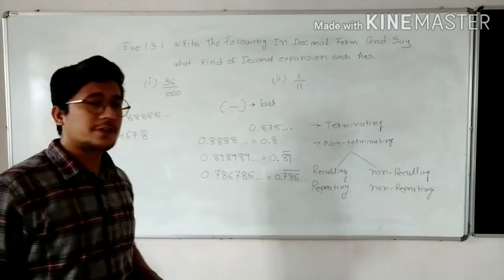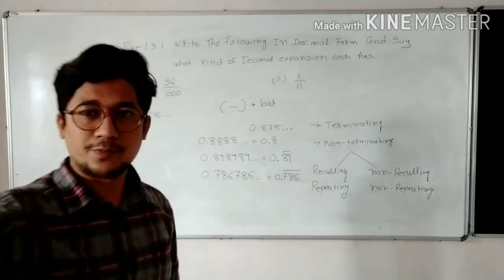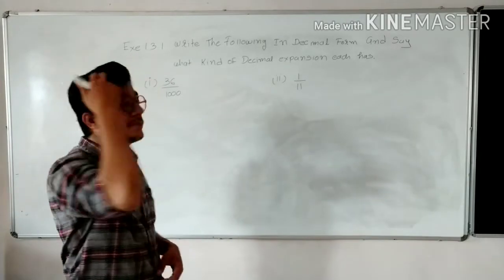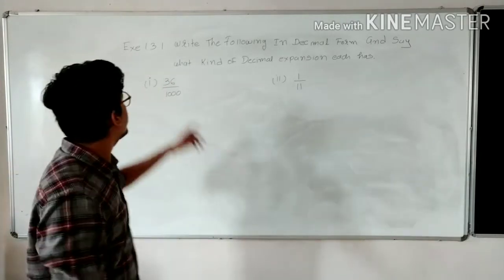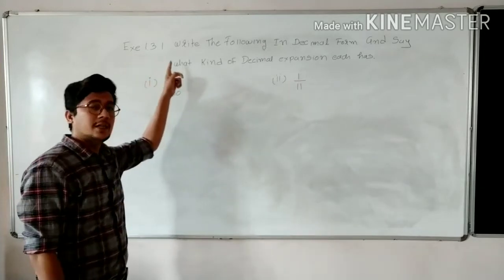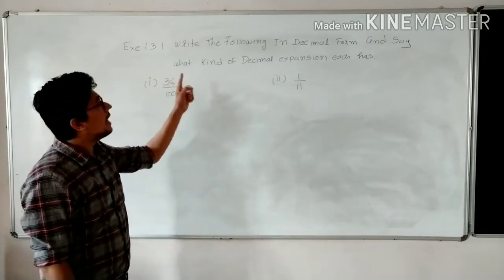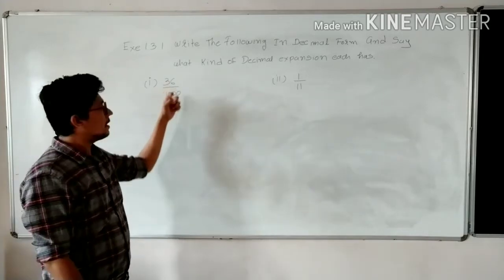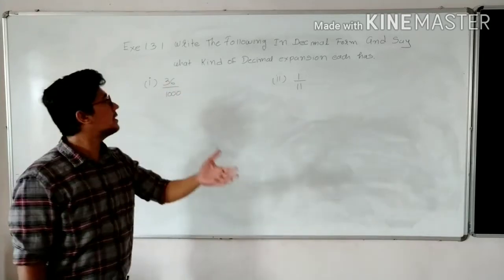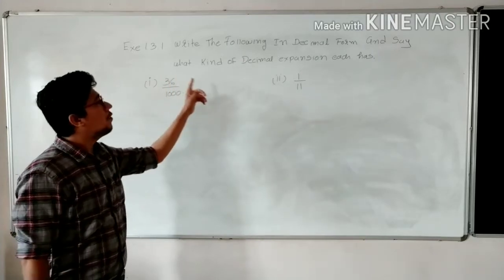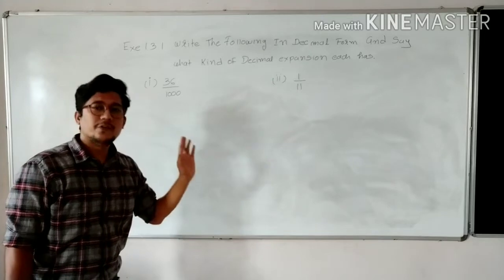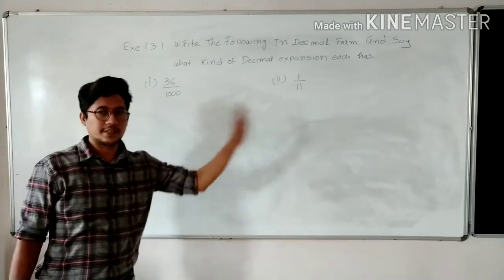Now we will start with the video. So pause the video for our next problem. Now we will move on to the next problem, that is in your textbook, exercise 1.3. First question: write the following in decimal form. These are rational numbers. You have to convert them into decimal form and say what kind of decimal expansion each has.